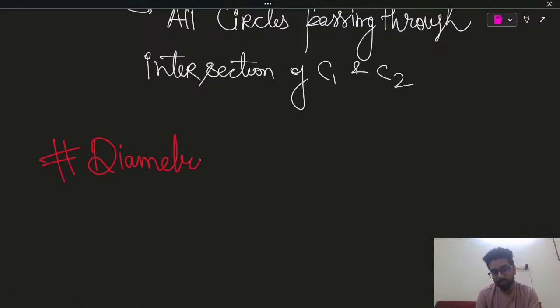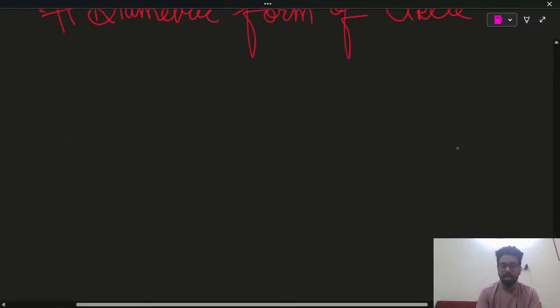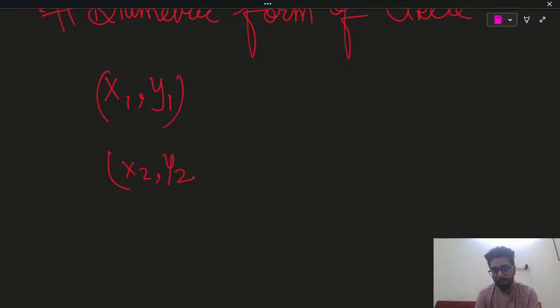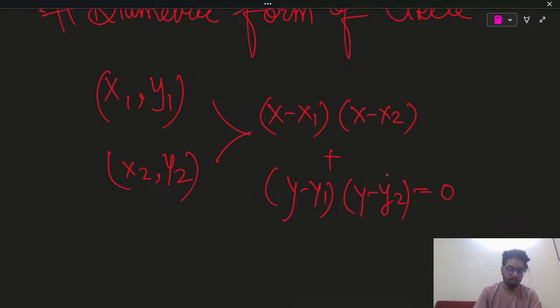Now one more thing, diametric form of circle. I am covering quickly the last portion. If you are having diametric ends x1 comma y1 and x2 comma y2, then the equation of circle is x minus x1 into x minus x2 plus y minus y1 into y minus y2 equals 0.